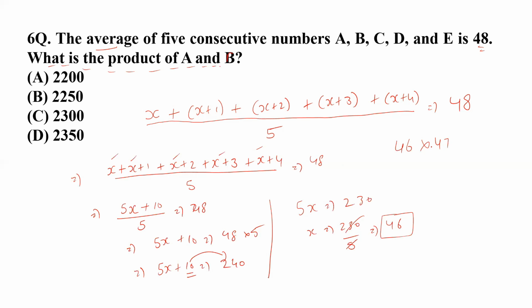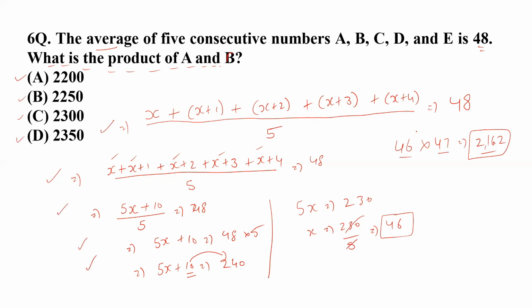So 46 multiplied by 47, let me calculate, produces the value of 2162. But this is nowhere given in the options. So let me see if there is something wrong in this question, or if we have done any calculation wrong. Let me calculate step by step. The first is right, the second is also right, the third, fourth and fifth are also right. That means something is missing in the equation.